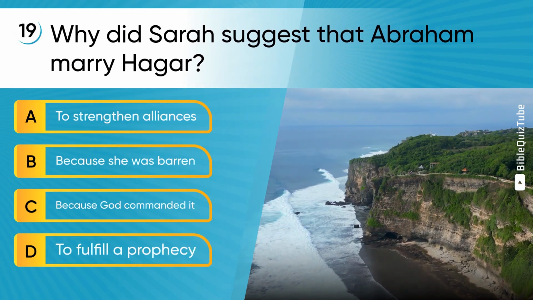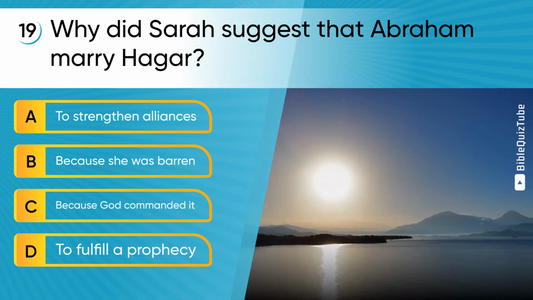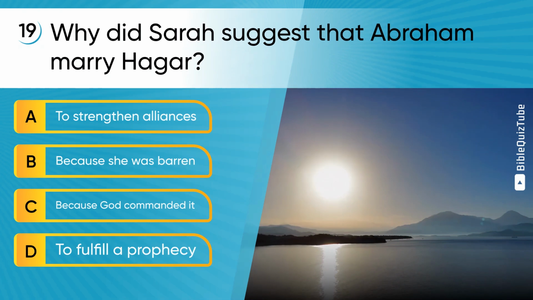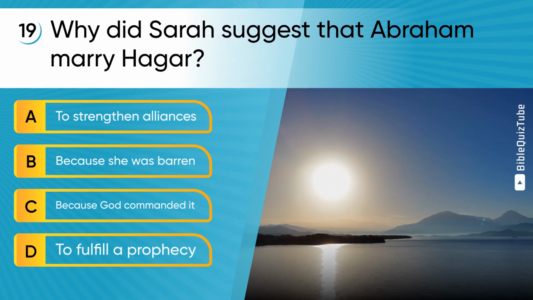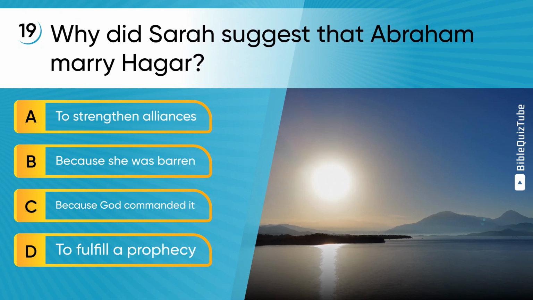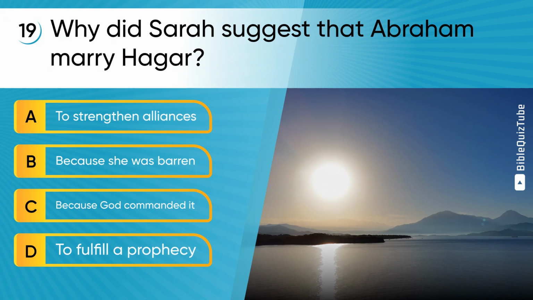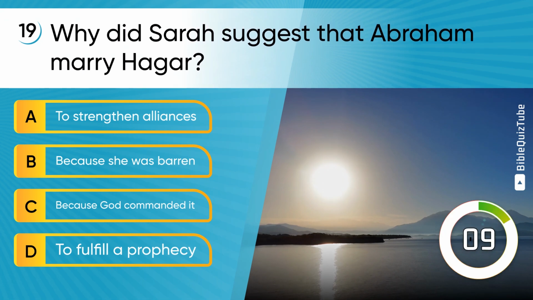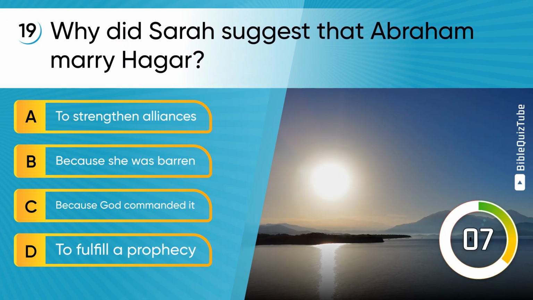Question 19. Why did Sarah suggest that Abraham marry Hagar? A. To strengthen alliances. B. Because she was barren. C. Because God commanded it. D. To fulfill a prophecy.